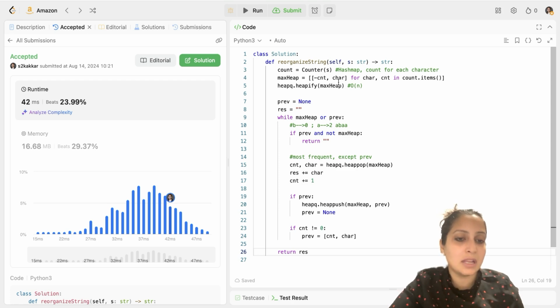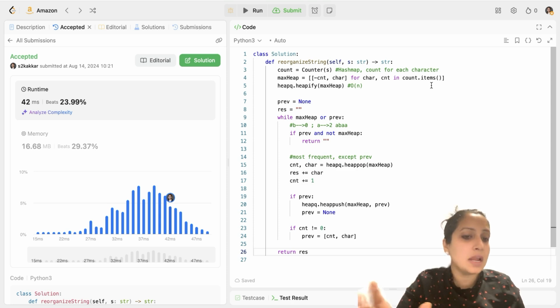So to make a min heap work like a max heap, I'm negating the counts, and then it pulls the minimum value from that heap, which is actually the maximum count if multiplied by -1. So we are basically working with the min heap using negative counts. And I take the list minus count comma character for character and count in count.items. That's how you use list comprehension. Now I have created the list out of max heap. I will just heapify it to convert it to a heap. So until now, I hope it's clear.